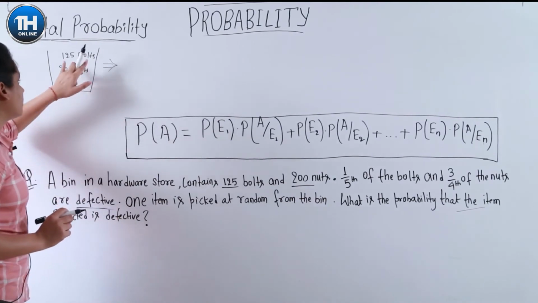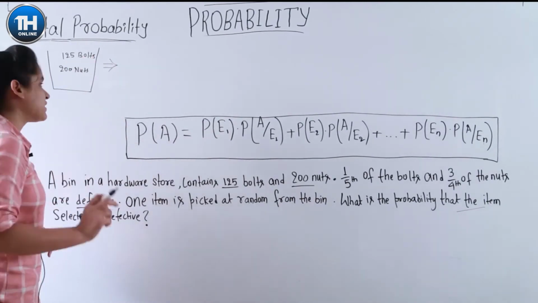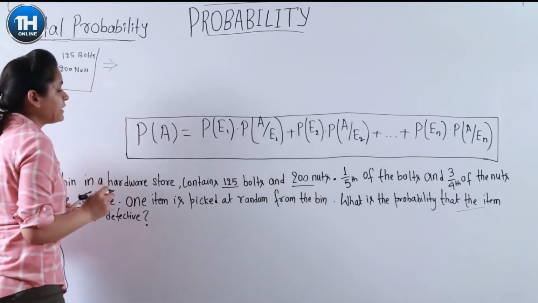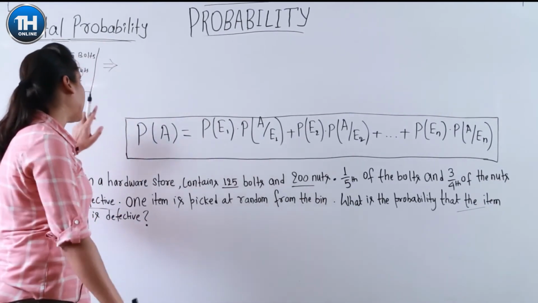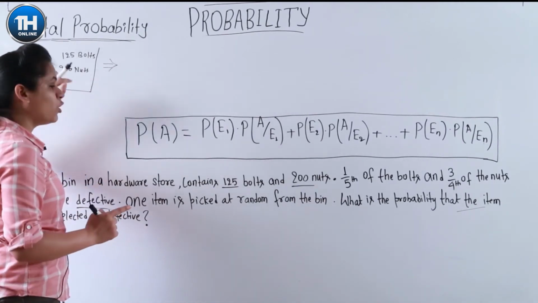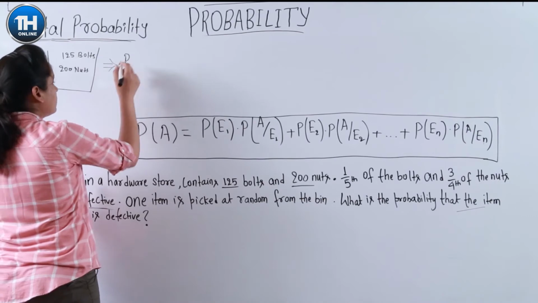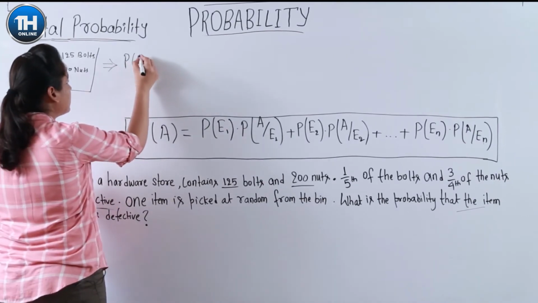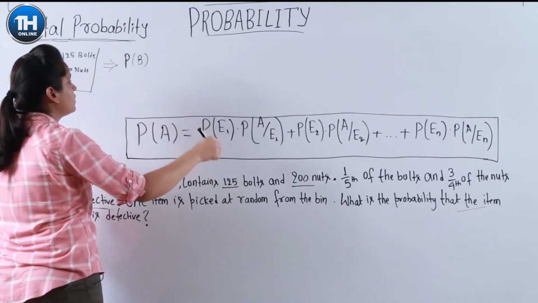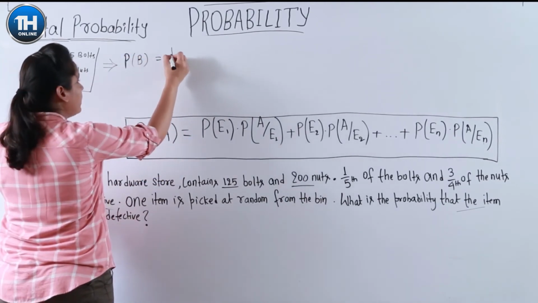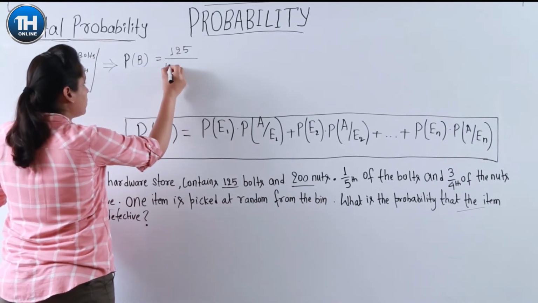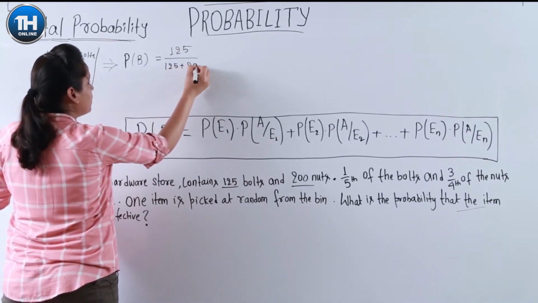There is a bin having 125 bolts and 200 nuts. So what is the probability that if we choose one item from this bin, the chosen item will be a bolt? This will be equal to what? How many bolts are there? 125 bolts in total, and total items are 125 plus 200.